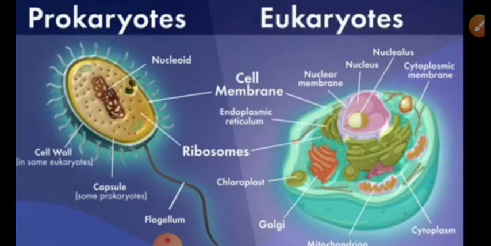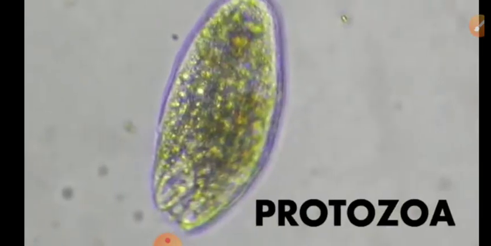Here, prokaryotic and eukaryotic cells, you can see the difference in both of these cells. Because in this chapter we will study this also, these terms are used there, so you can understand in a better way what the prokaryote cells are and which types of eukaryote cells there are.